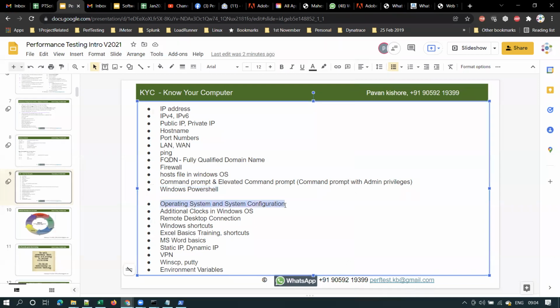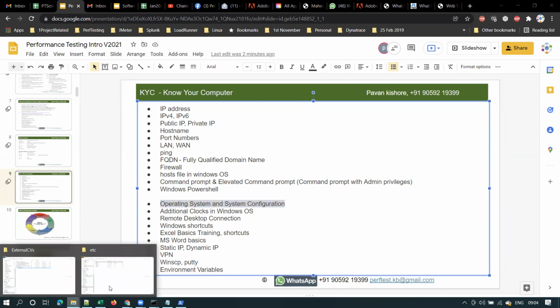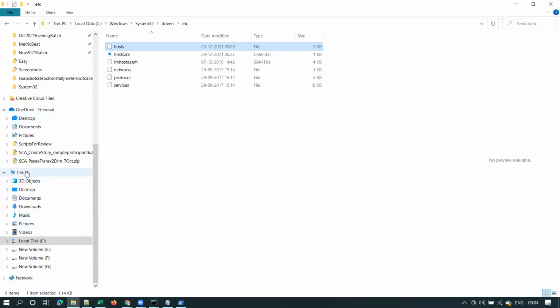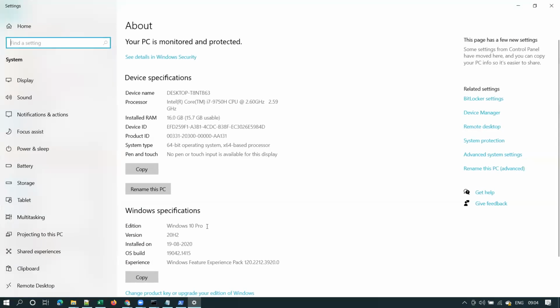And these also most of you may know, but let me repeat it quickly. What is an operating system? How to check your operating system and how to check your system configuration. I covered most of this already, so let me quickly repeat it. You just go to This PC properties, and here you can see what operating system is installed on your machine and what your system configuration is. Here you can see your processor, RAM, and other details.